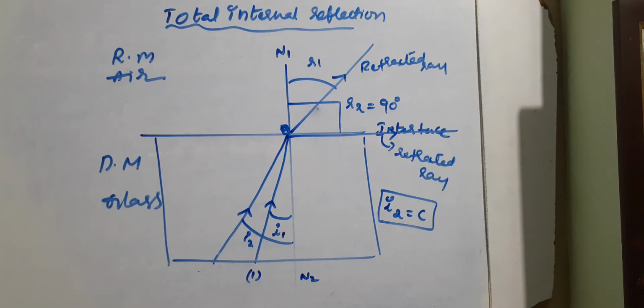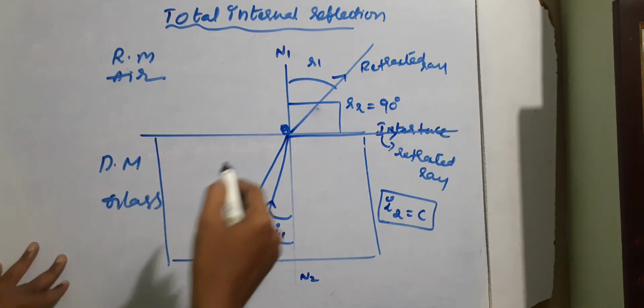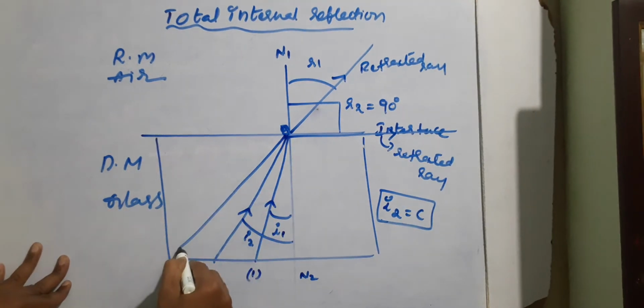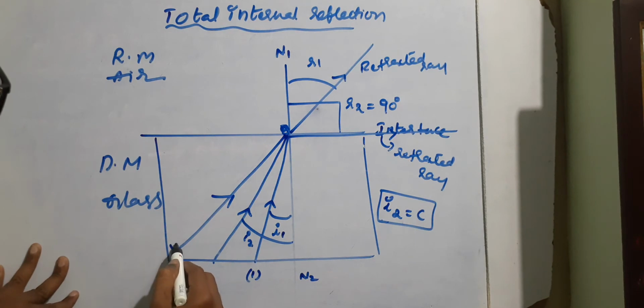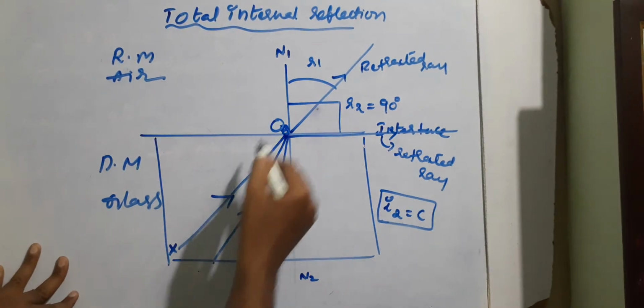So for the angle of incidence I1, the incident ray entered the rarer medium from the denser medium. For the angle of incidence I2, consider the incident ray, after reaching the point O at the interface, is traveling along the interface in the form of a refracted ray, and then the angle of refraction is 90 degrees. Now in the third case, we are sending one more light ray. Consider this incident ray is XO.